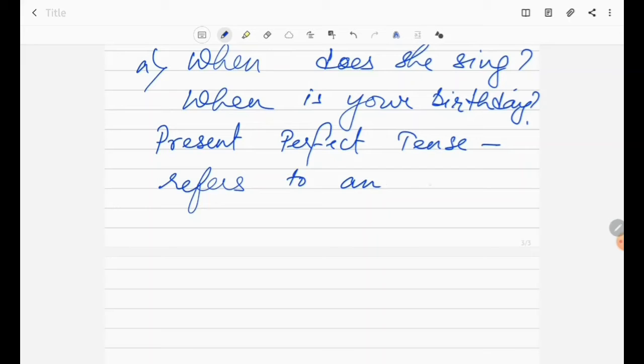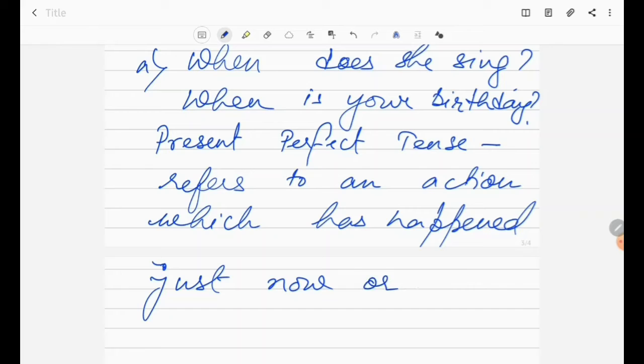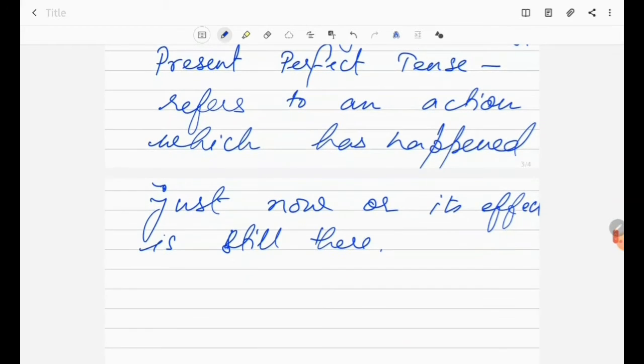To an action which has happened just now or its effect is still there. Example. So present perfect tense refers to an action which has happened just now or its effect is still there.